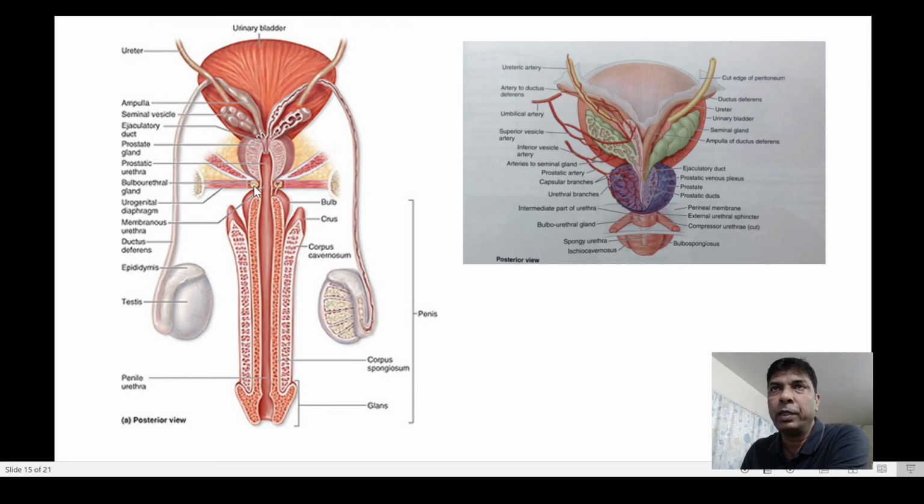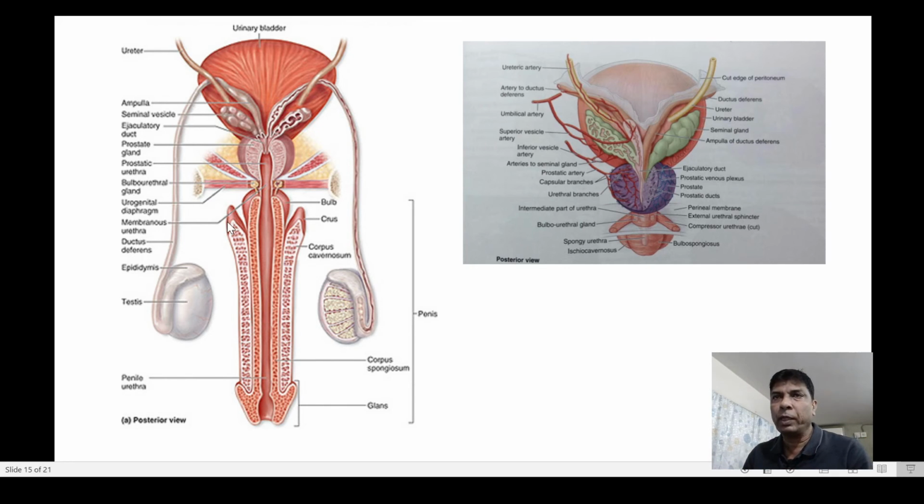Here you can see there is a pair of bulbourethral glands or Cowper's glands. They are present under the prostate gland. Here is the prostate gland, and they are present here and here, and they produce thick mucus just prior to ejaculation.